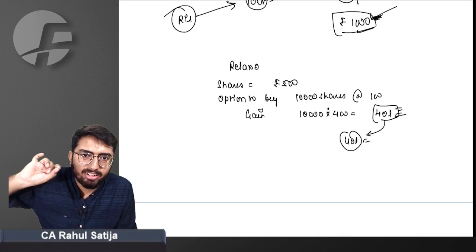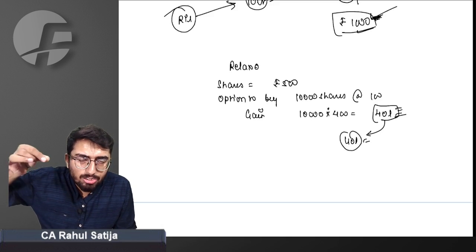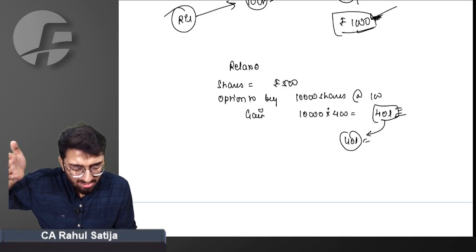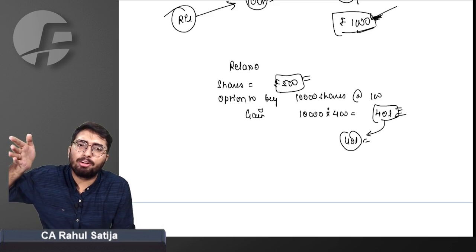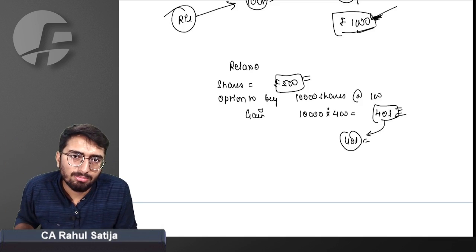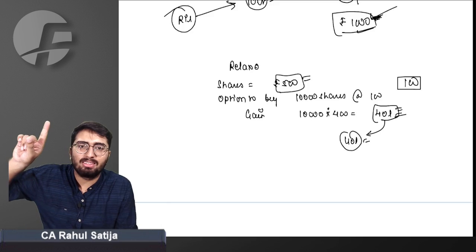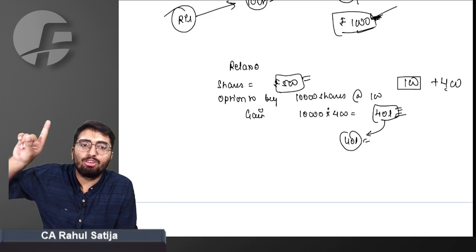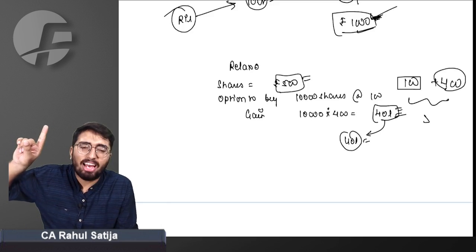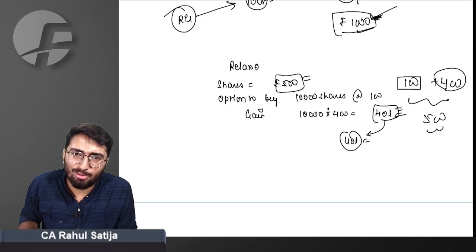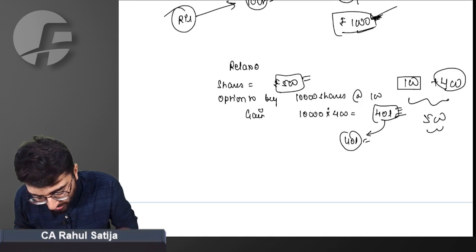Now, when I am willing to sell this share of Relaxo, what will be my cost of acquisition? It is very simple. My cost of acquisition will be 500, because I am already paying 100 rupees, and I have also paid tax on 400. So my cost of acquisition should be 500. So the right answer is yes, cost of acquisition will be 500. This is what this proviso says.